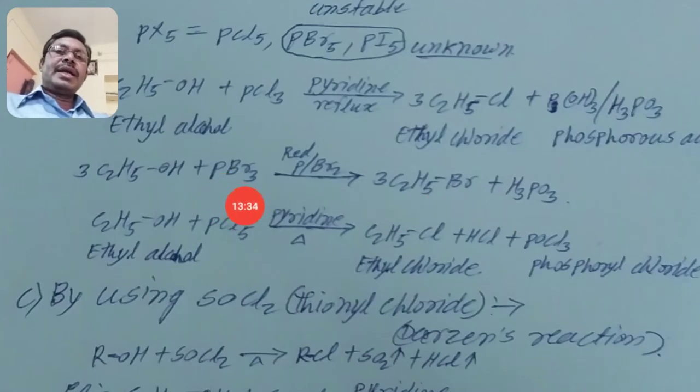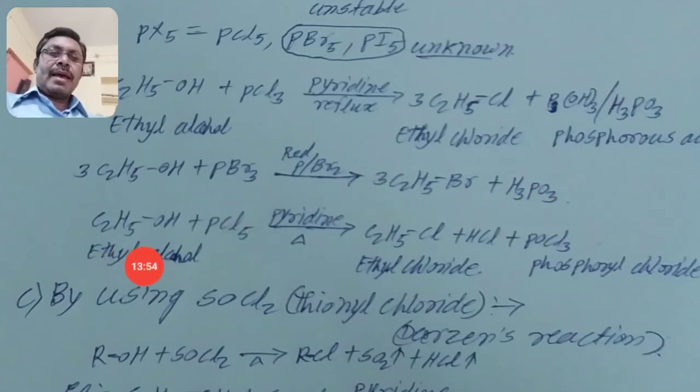Same as that is PI3. PI3 is also unstable, so for the in situ preparation, use red phosphorus with I2, we get PI3, and likewise we get ethyl iodide and H3PO3, same reaction. The next reaction is with phosphorus pentachloride or PCl5.